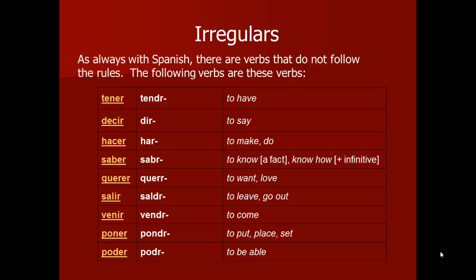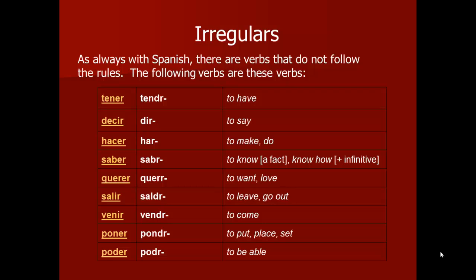Decir, which is to say or to tell, you end up dropping the E and the C out of it and it becomes dir, is your new root. Hacer is to do. You take out the C and the E, and the new root is har. So if you were to use this, it would be yo haré instead of yo haceré. Or if you were to use decir, it would be yo diré, not yo deciré. Or yo tendré, not yo teneré.